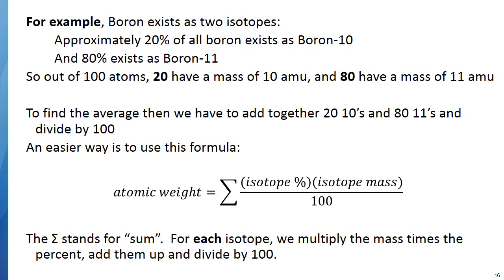That symbol, that big sort of looking E, capital E, is called a sigma. It stands for sum. And what that means is you add all of the parts together. The isotope percent means how much of that particular isotope there is, how many out of 100, say. And then the isotope mass is how much that actual atom weighs. You take the percent times the mass for each isotope that you have, you add them all up, and then you divide by 100. So I think the next slide will show us this worked out.